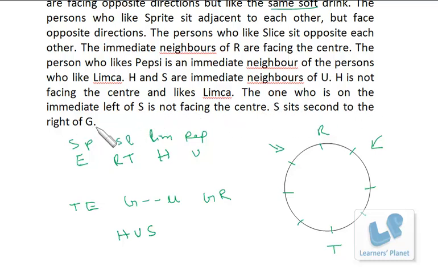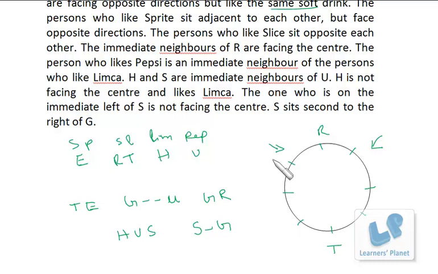S sits second to the right of G. That means between S and G, 1 person is there. Now we have G and R, and that means G can be here or here, right? So suppose there is just 1 person between S and G. Apart from that we have the H-U-S combination, and H is not facing the center, so H cannot be over here. So we have to arrange S-U-H and on one side G.